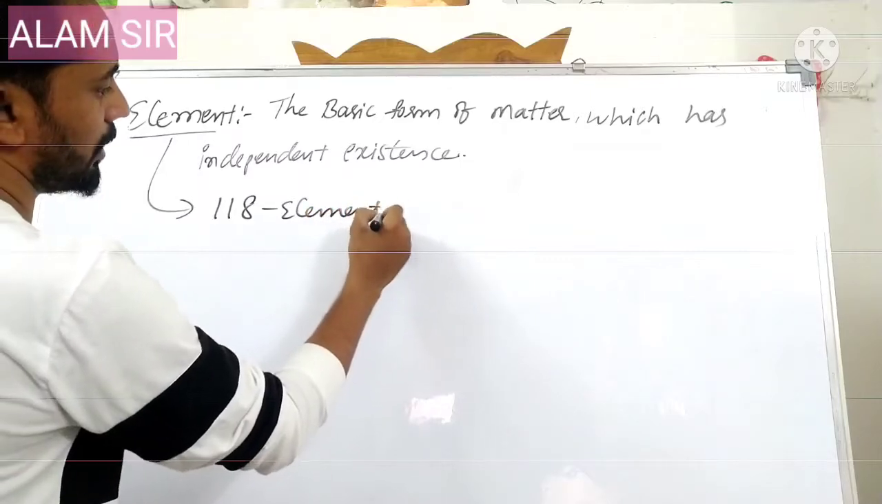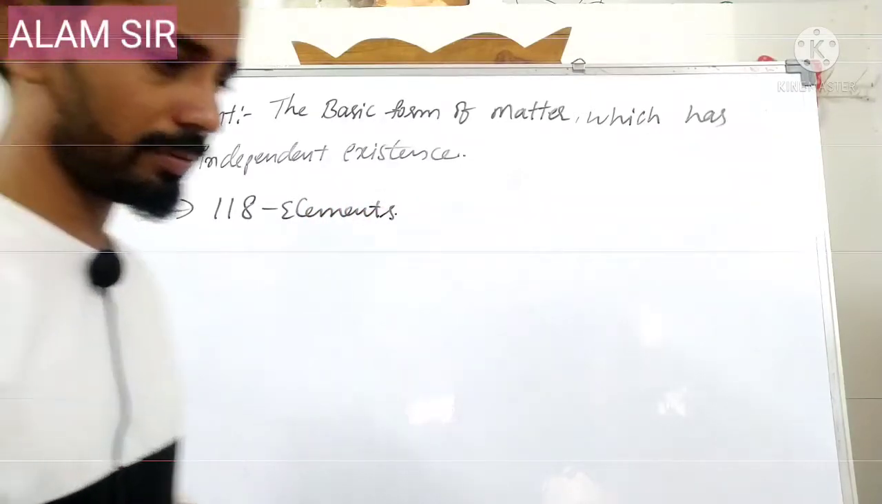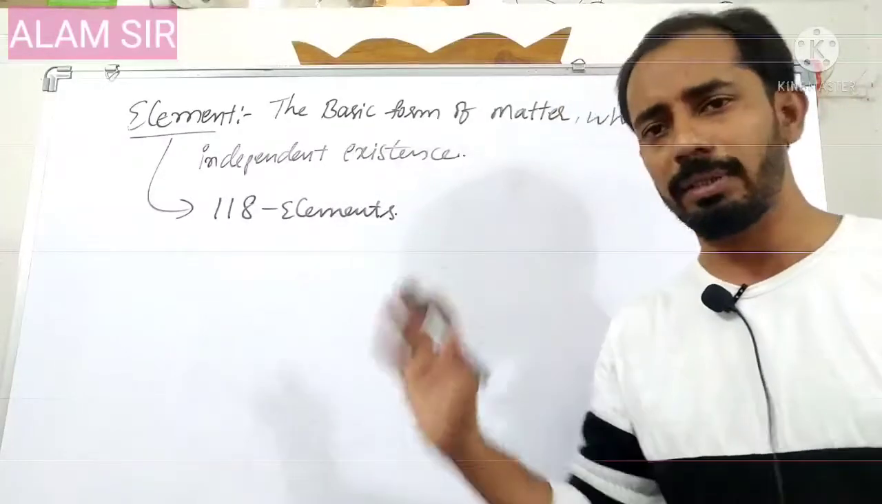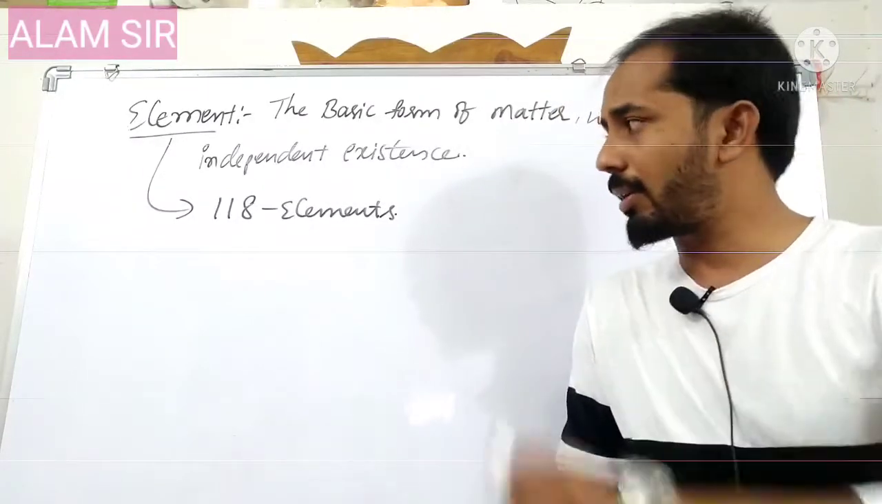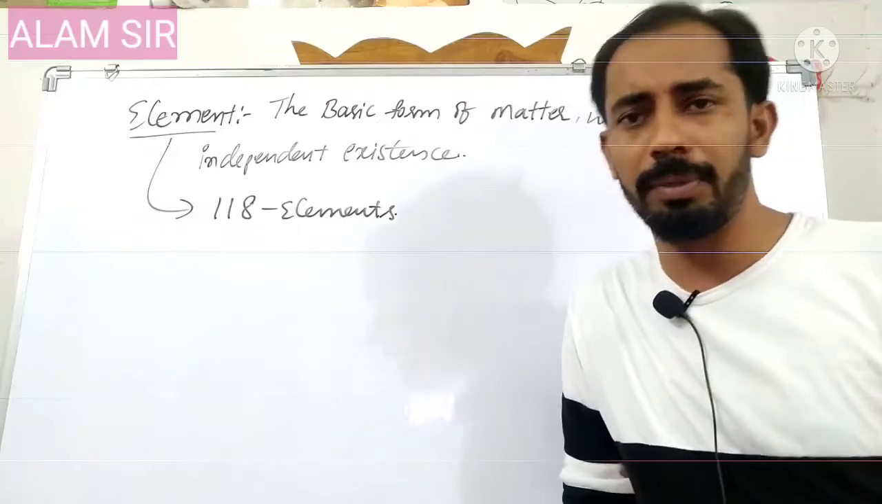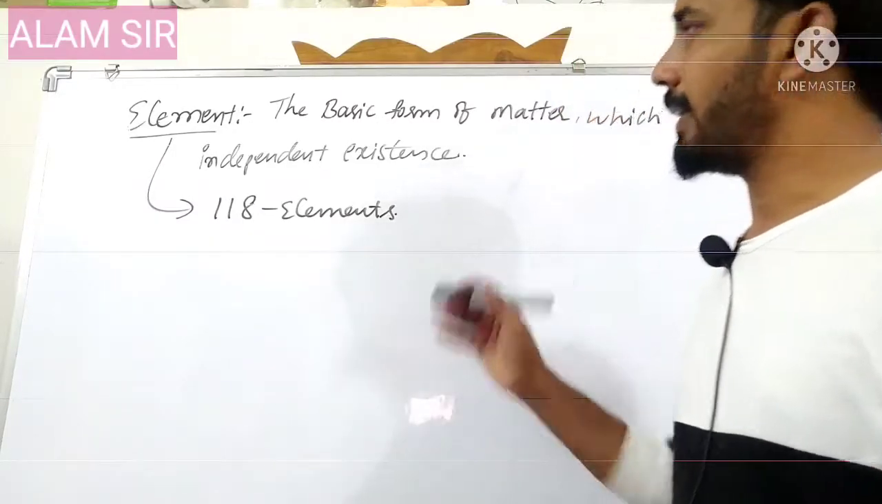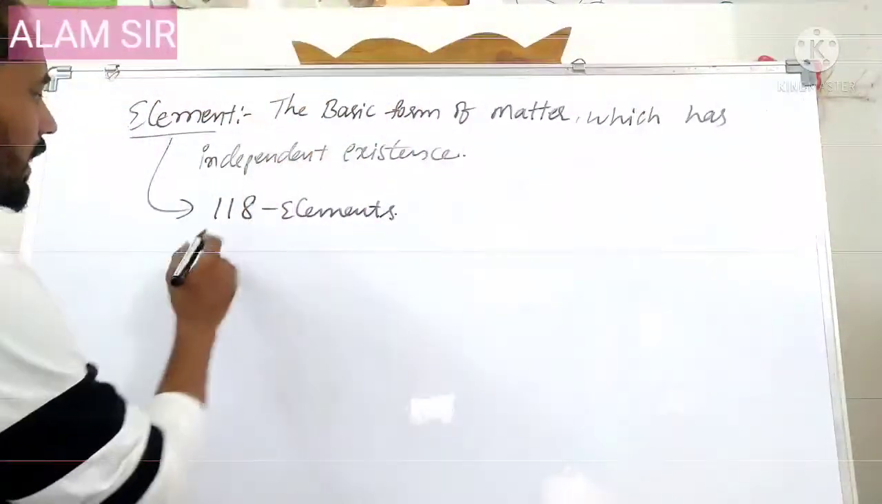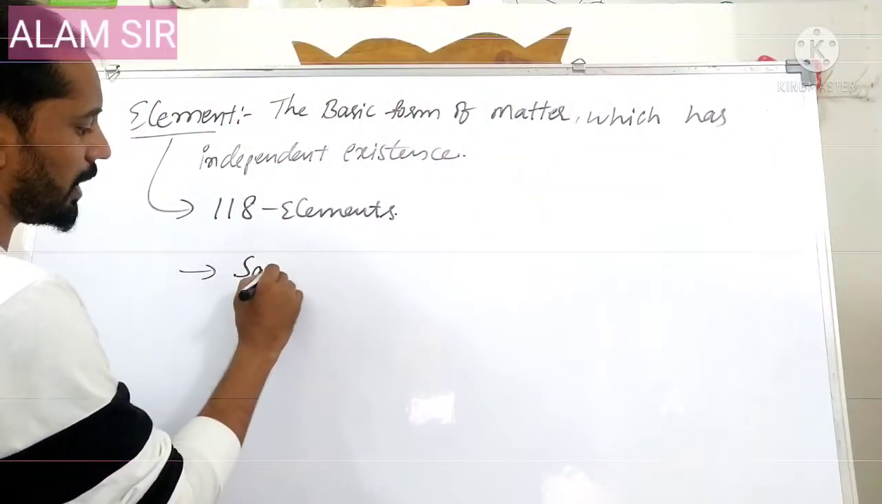How many elements have been discovered till now? 118 elements. Okay, now updated news: 118 elements have been discovered, named, and even placed in the periodic table. But in the competitive manner, I have to follow the academy books. Elements are formed by the same kind of atoms.